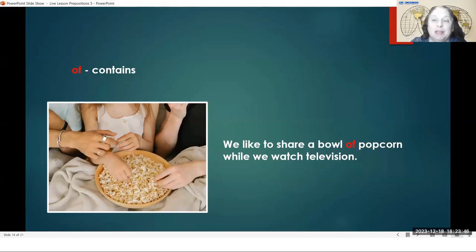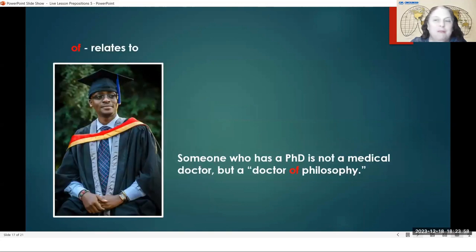We use this a lot to talk about something that is in something else. This one we use very often. This next one that I was starting to share with you, this one also is not very common. It says relates to. Someone who has a PhD is not a medical doctor, but a doctor of philosophy.